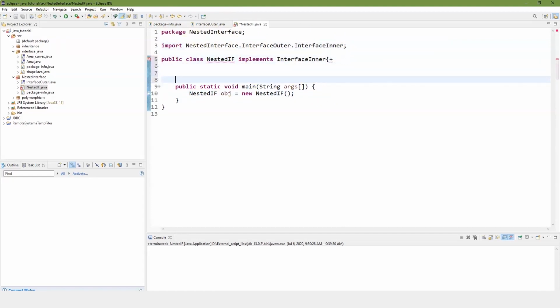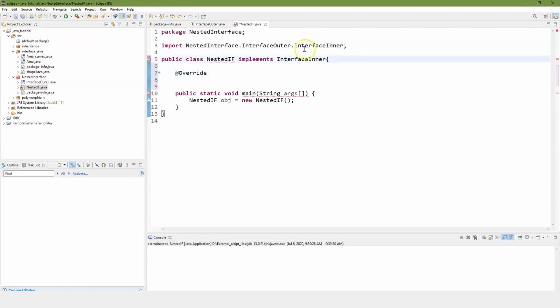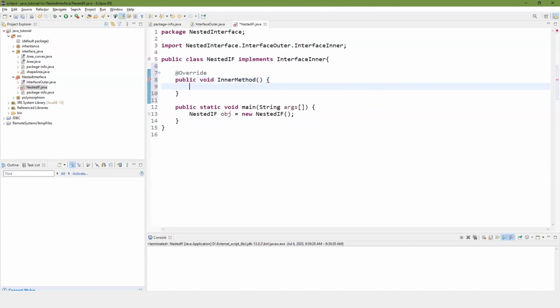There we go, make it look a little nice. Do our override. And then once we have our override, we need to go ahead and create the method. So it's telling us we have to have that method in there, or we're going to get an error. And that was our inner method that we included. And then it's whatever we decide to do in here.